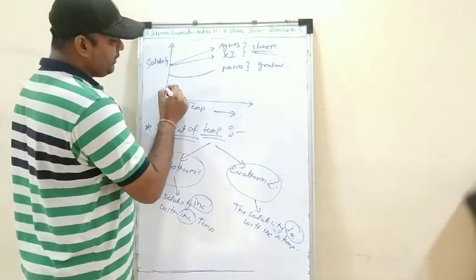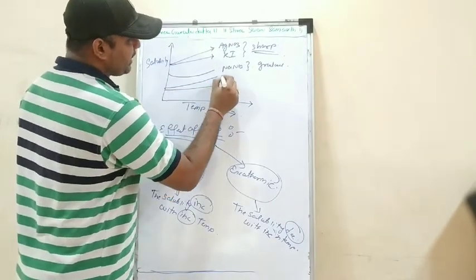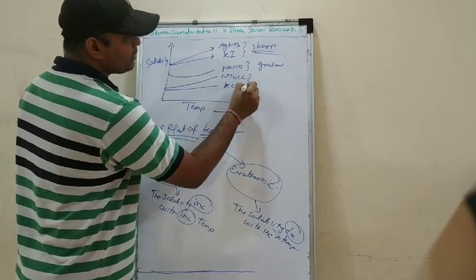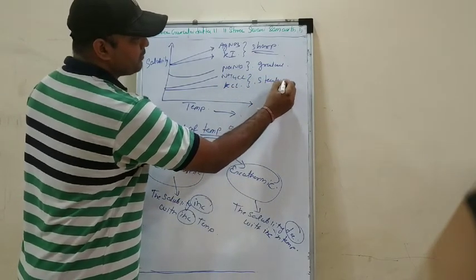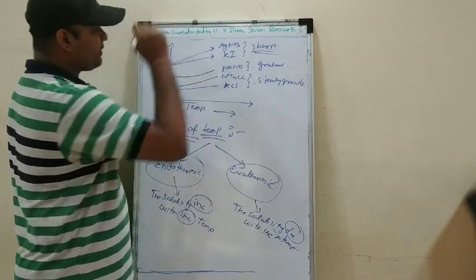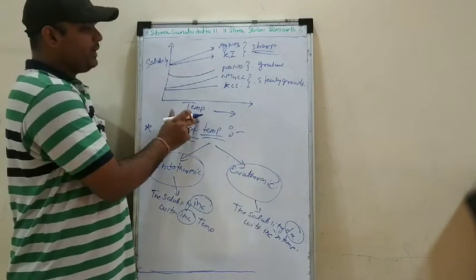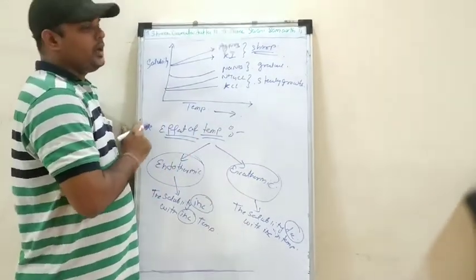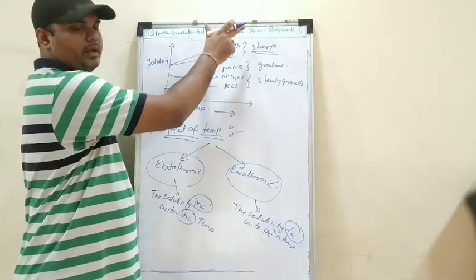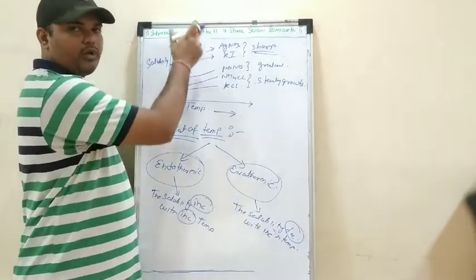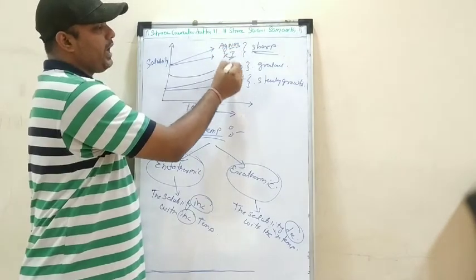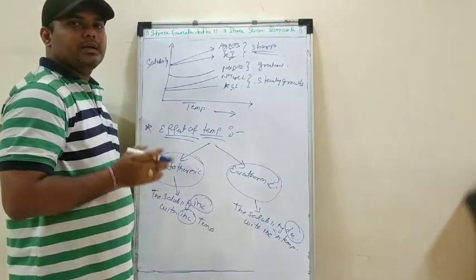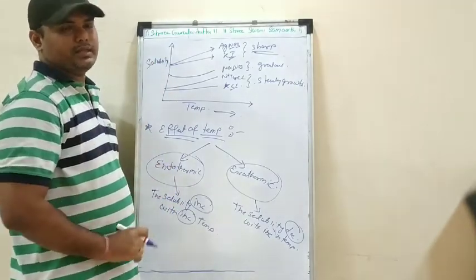Then there are again two cases, that is NH4Cl and KCl. They are also showing a steady growth, right? Are you understanding the graph? See, we have plotted the solubility against the temperature. So when you plot solubility against temperature and increase the temperature, you will see that solubility will either increase or decrease. So in all the cases, AgNO3, KI, NaNO3, NH4Cl, KCl, the solubility is increasing with the increase in the temperature, right?